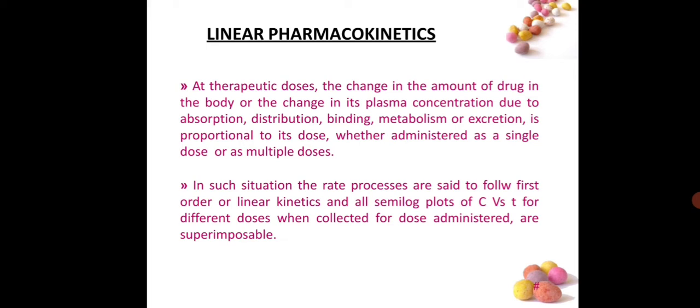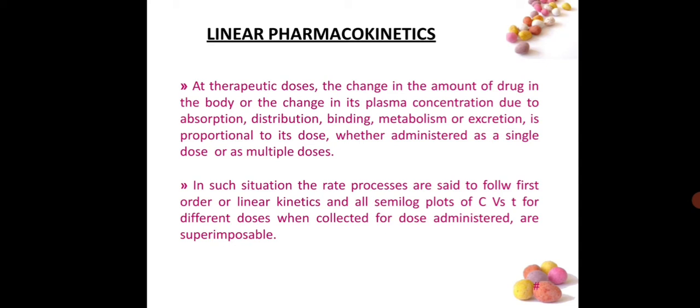At therapeutic dose, the change in amount of drug in the body or change in its plasma concentration due to absorption, distribution, binding, metabolism or excretion is proportional to its dose, whether administered as single or as multiple doses.